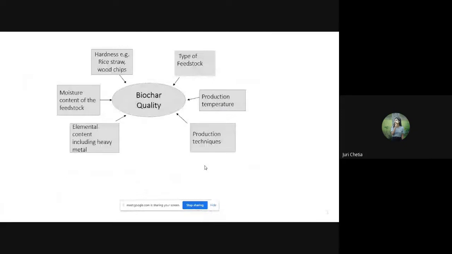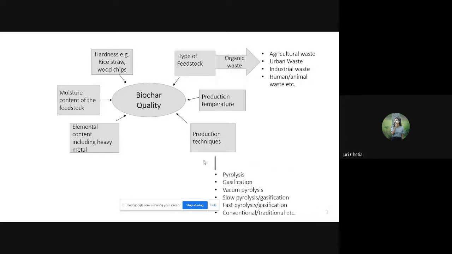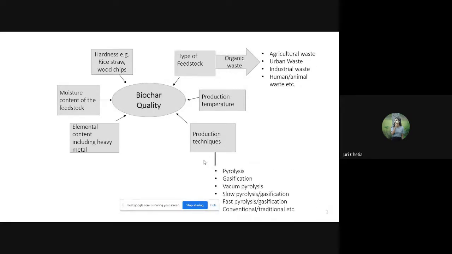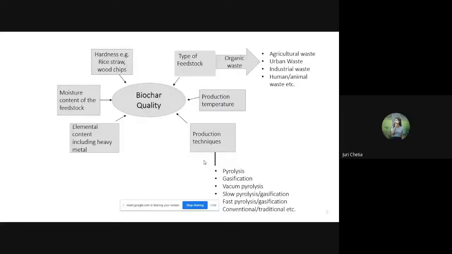Biochar quality is generally dependent on the type of feedstock, production temperature, production technique, elemental content, moisture content of the feedstock, hardness, etc.